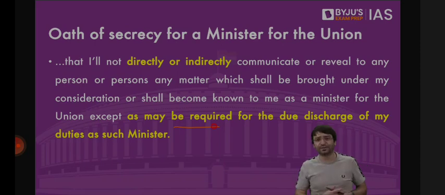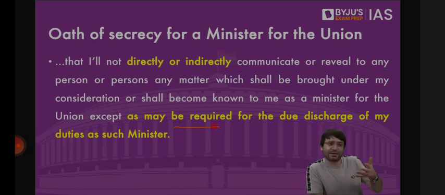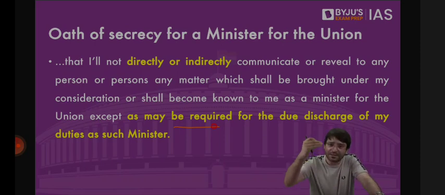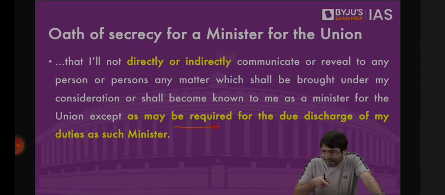For example, I know what is the cost of every Rafale jet if I'm Mr. Rajnath Singh. What are the features of the Rafale jet? These features I don't have to reveal to somebody, because if Pakistan comes to know about that or our enemies come to know about that, they will launch an attack keeping the specifications of our military helicopters or Rafale jets in mind. But I have to tell it to my colleagues. I have to tell it to the Prime Minister. I have to tell it to my secretaries. I have to tell it to the army that this is the Rafale jet that we have, to our Air Force, that this is the specification that we have. Schedule 3 of the Constitution.